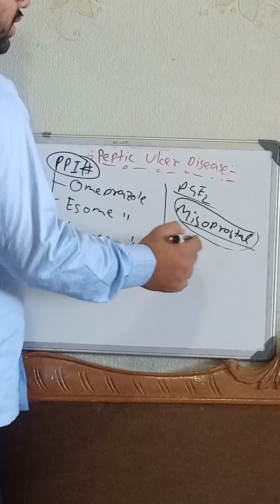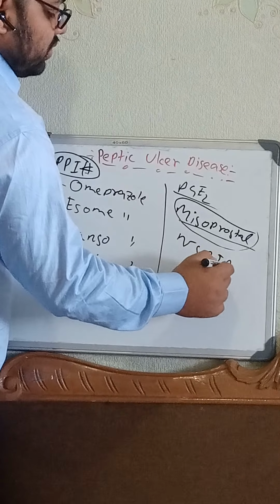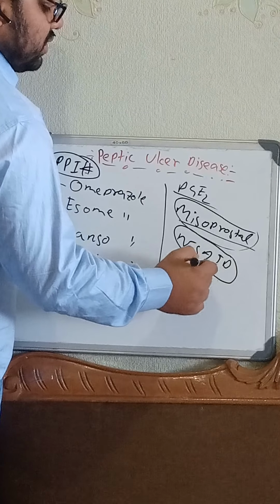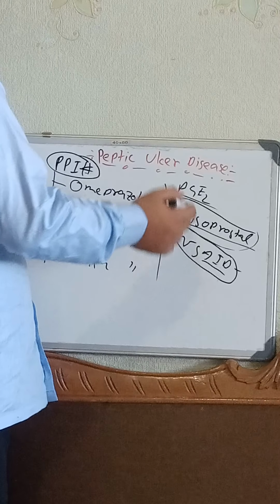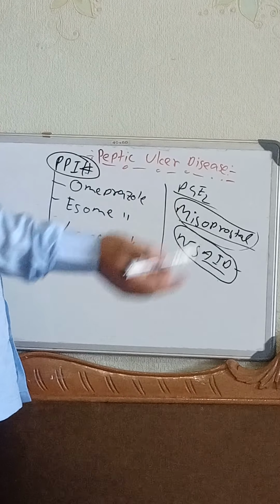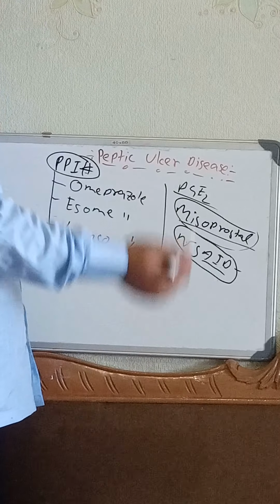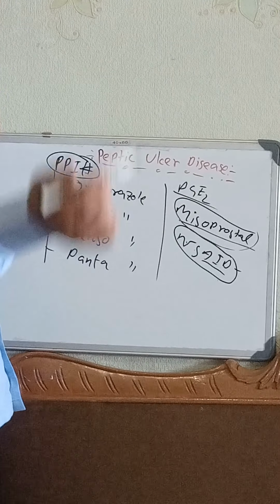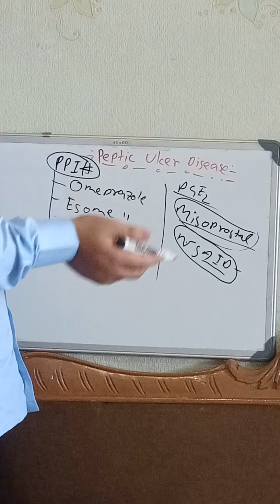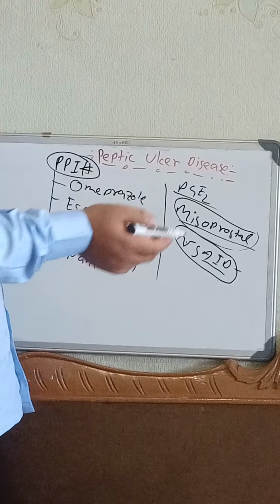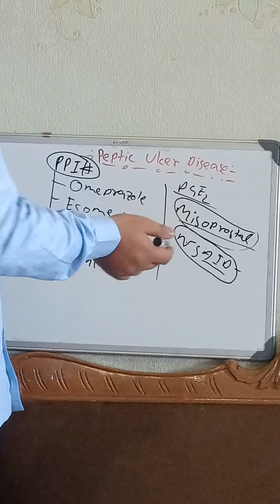This misoprostol is used if we take non-steroidal anti-inflammatory drugs, and because of them we develop any type of ulcers, then we can prefer the PGE2. I'm repeating again: if we take non-steroidal anti-inflammatory drugs, and for this we develop gastric acidity or ulcers, then you can use the PGE2. That means NSAID-induced ulcers. To treat it, we can use the PGE2.